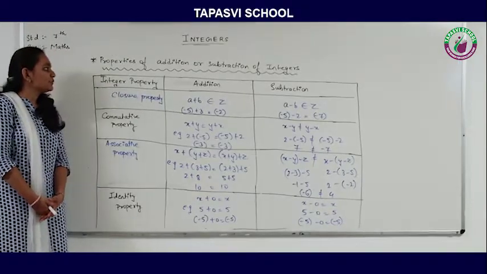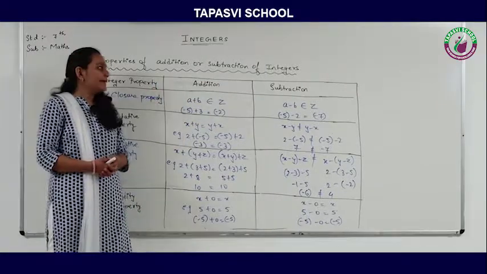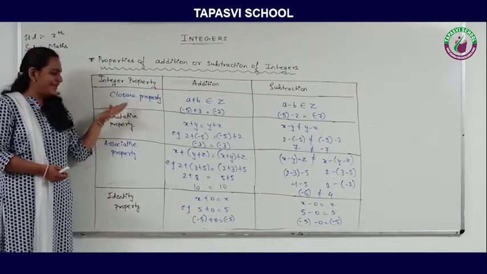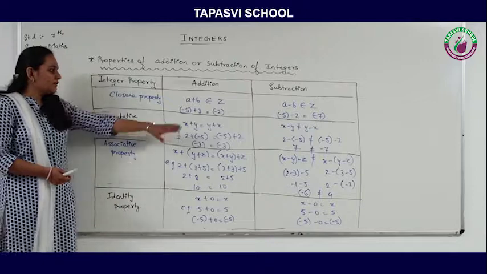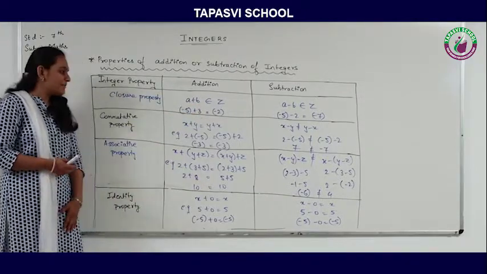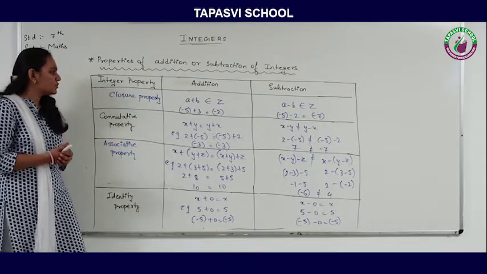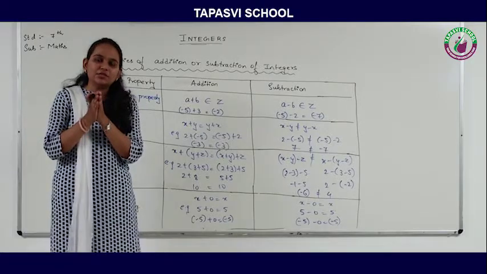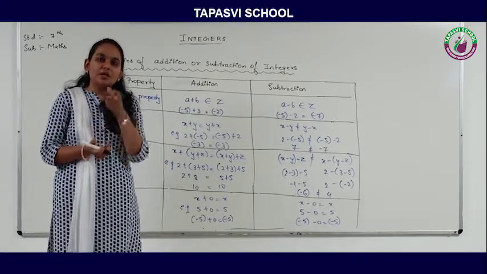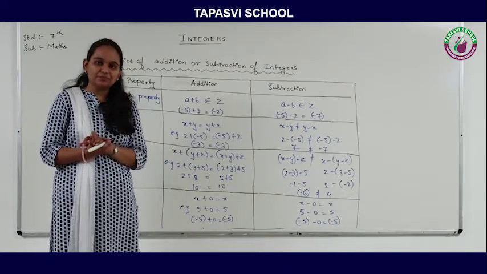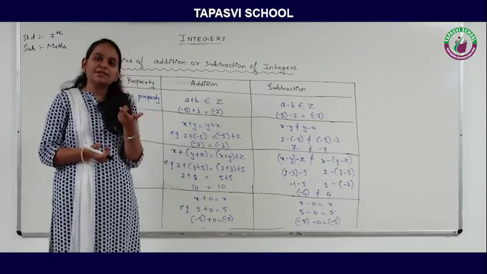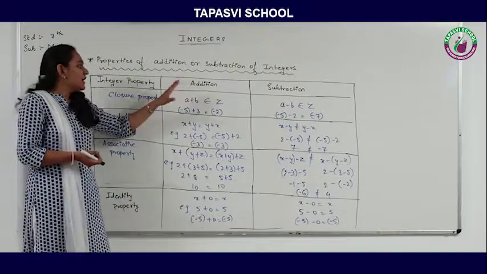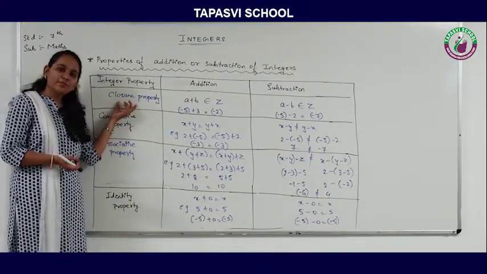Okay, now let's understand the properties of addition and subtraction of integers. There are a total of 4 properties listed. We will be understanding each and every property with the structure as well as with examples, right. Closure property. Now what is the closure property? Closure property means whenever you add any 2 integers or whenever you subtract any 2 integers, the result should also be an integer only. If it is an integer, then we can say that addition and subtraction are closed under the closure property.